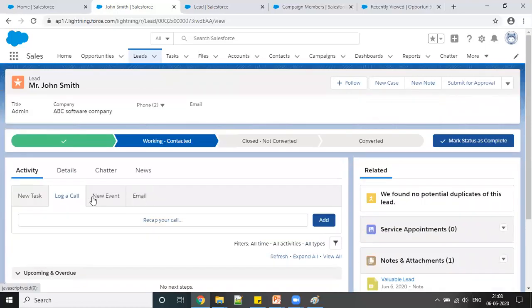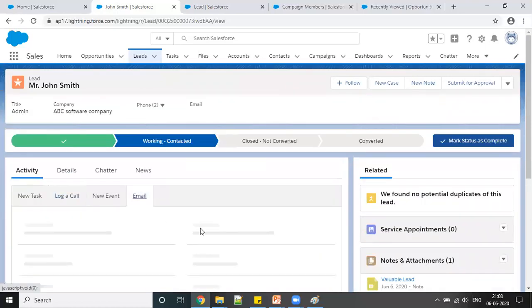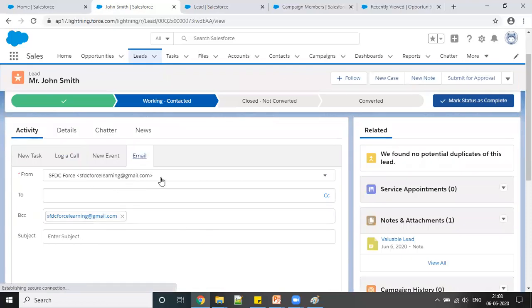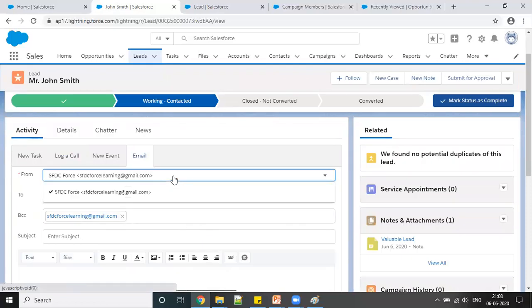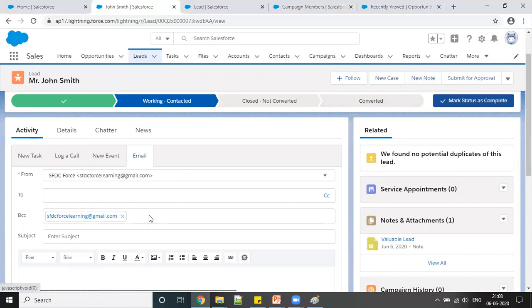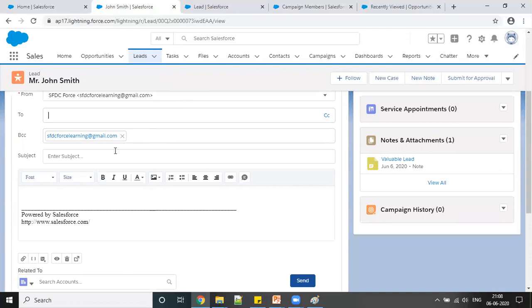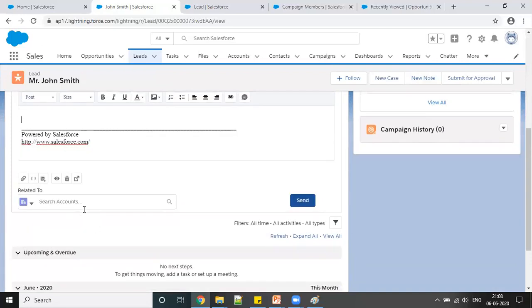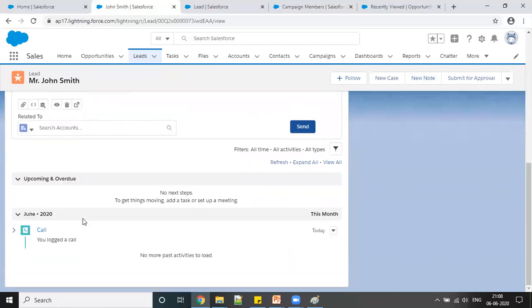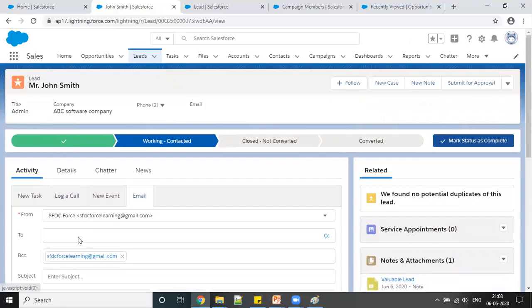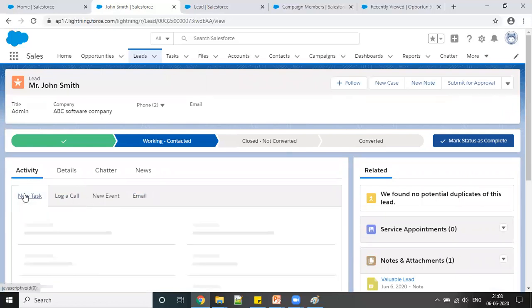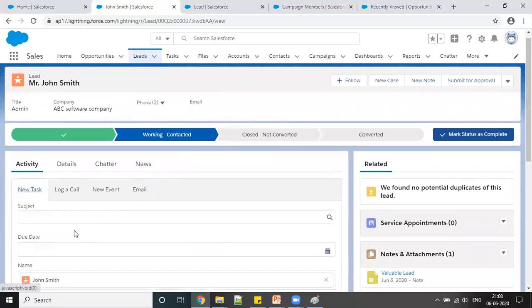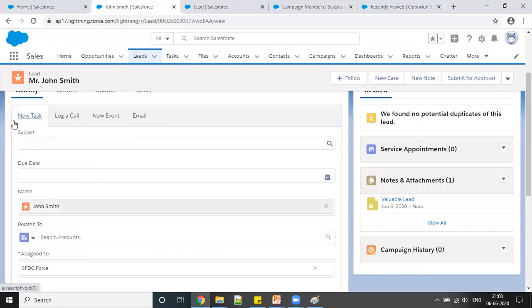And if you want to send an email, you can basically come here and send an email. So this email will pick my email. I have logged in using my ID, so it will take my ID from here, and it will also keep me on BCC. So you can simply send an email to John, and you can define his ID here and send it. And task and event we will discuss in detail, as I said. But right now I will just give you a heads up.